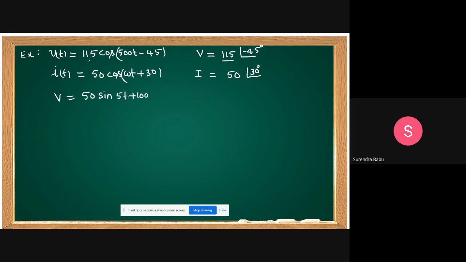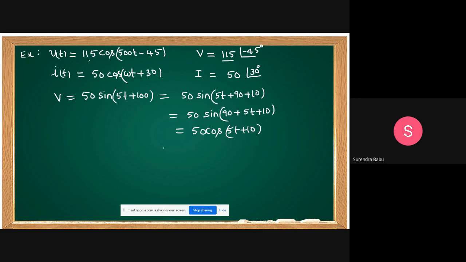Can you write it in cos? Shall I write like this? 50 sine (5t plus 90 plus 10). That is 50 sine (90 plus 5t plus 10). How can we write? Sine (90 plus theta) is cos theta, so 50 cos (5t plus 10).